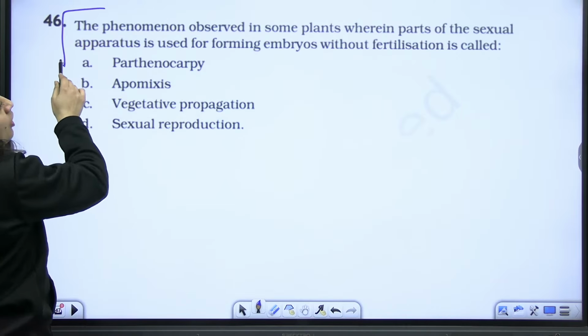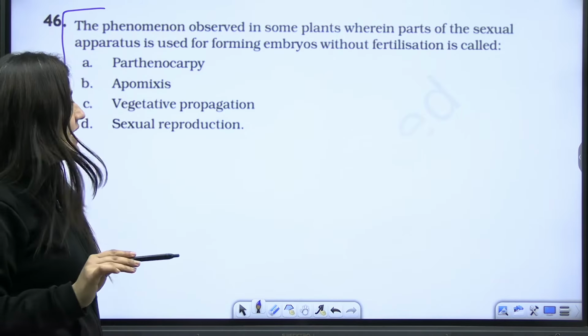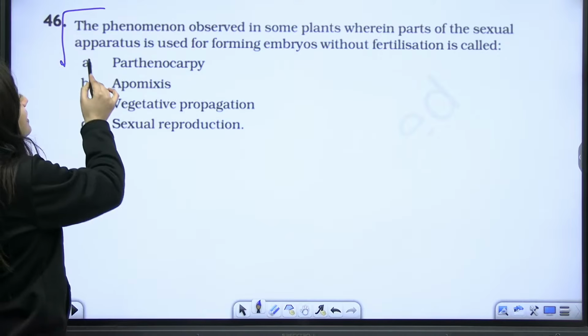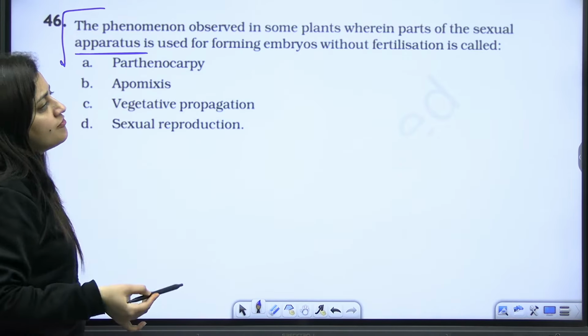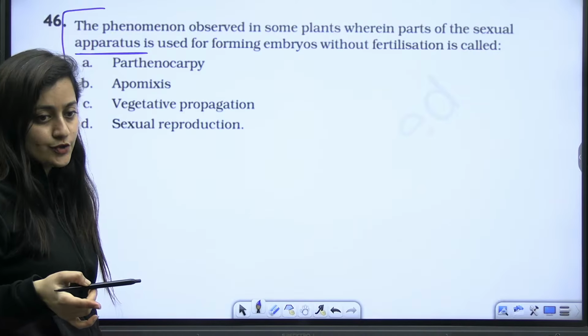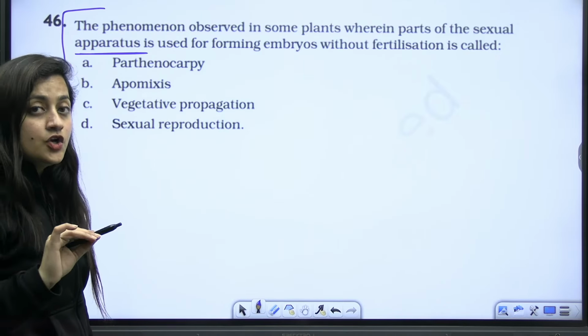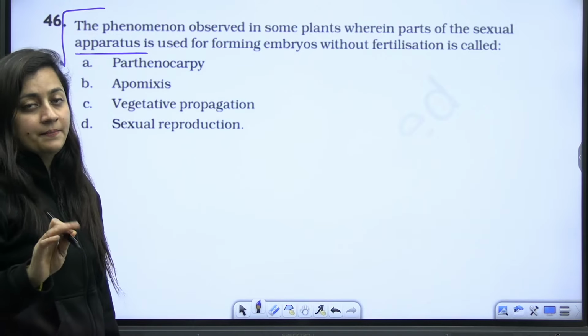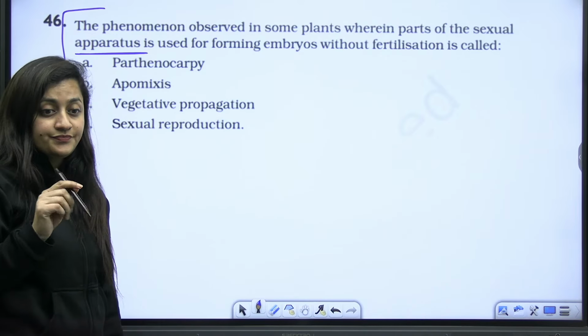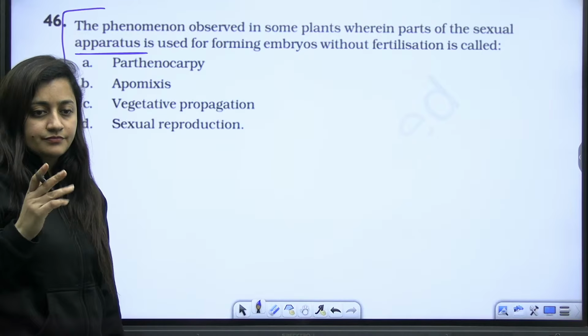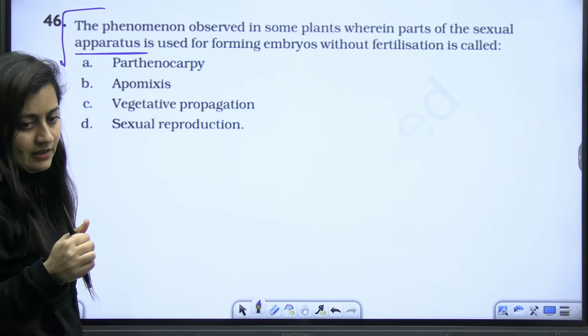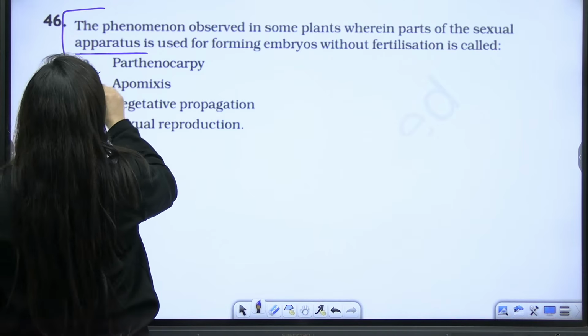Next, the phenomenon observed in some plants wherein parts of the sexual apparatus are used for forming an embryo without fertilization. There is no fertilization. So obviously the answer is apomixis here.